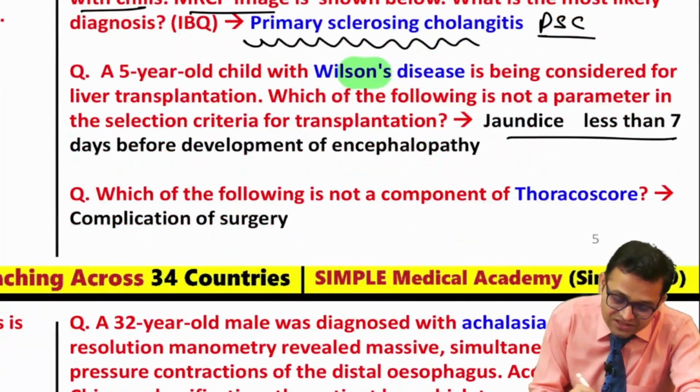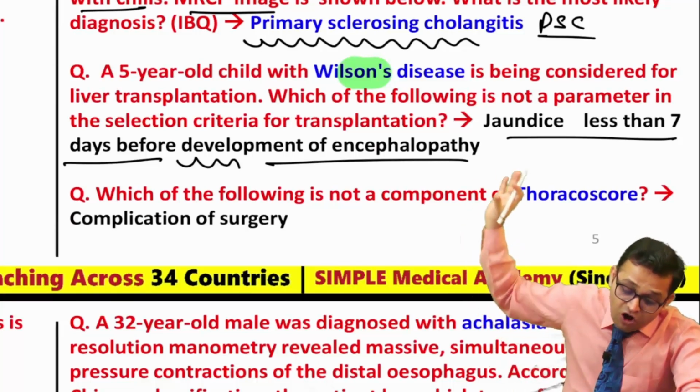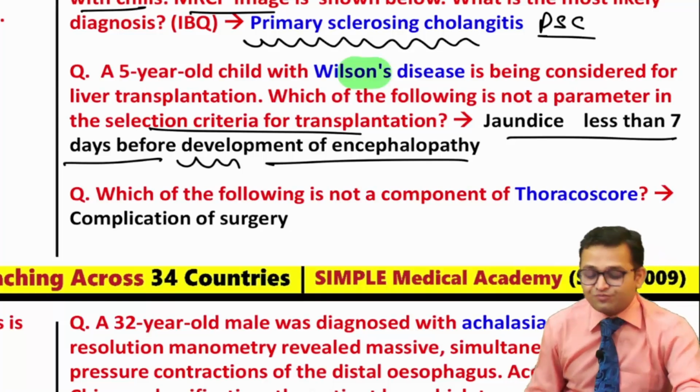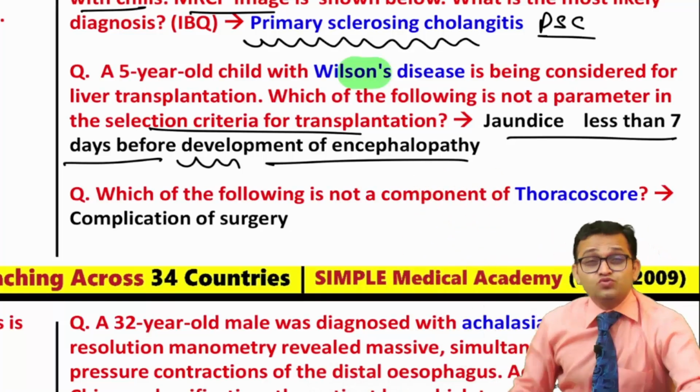Yes, jaundice less than 7 days before development of encephalopathy. So this was not a parameter in the selection criteria for transplantation. So liver transplantation was asked with integration to Wilson disease.